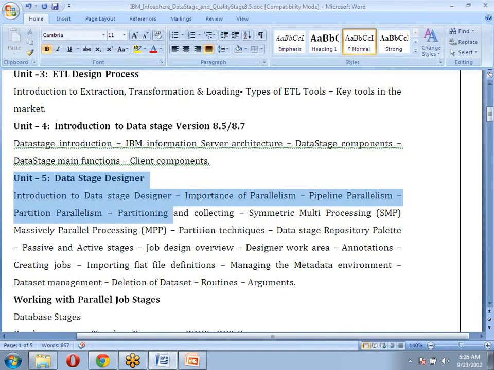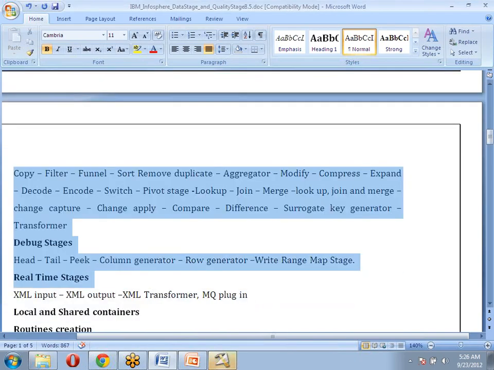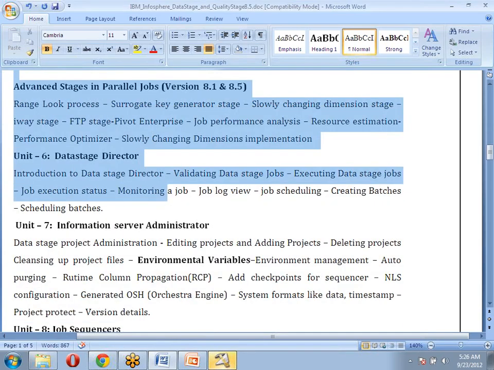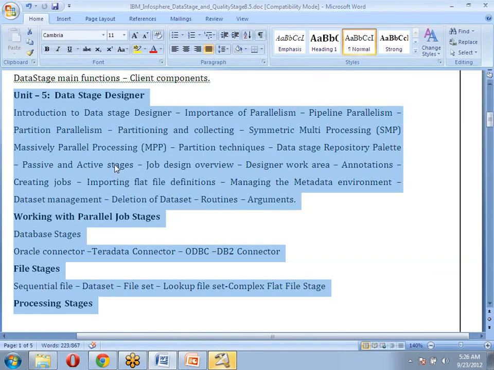Unit 5 and unit 6, up to this part, will completely cover the DataStage developer. That means what kind of work a DataStage developer is going to do, how he is going to design the DataStage jobs, and what processing techniques we need to follow to improve the performance of a DataStage job. For example, I am a developer.